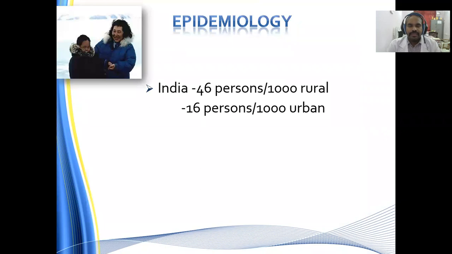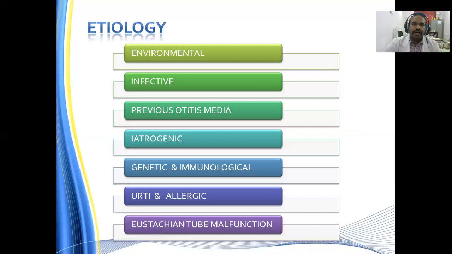Epidemiology: among the Indian population, 46 per 1,000 of the rural population are affected by chronic otitis media, whereas in the urban population it is 16 per 1,000. This is the gross difference in prevalence between the rural and the urban population.